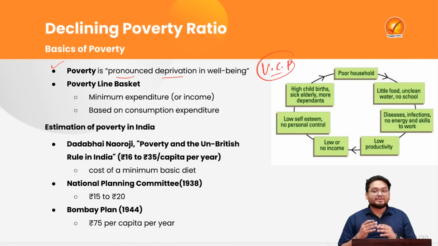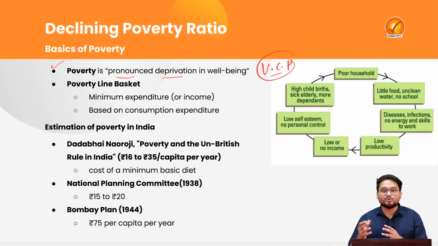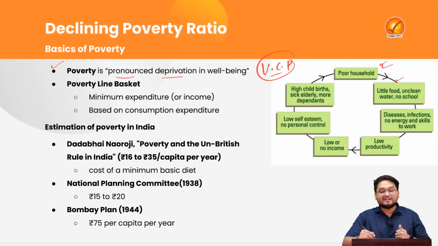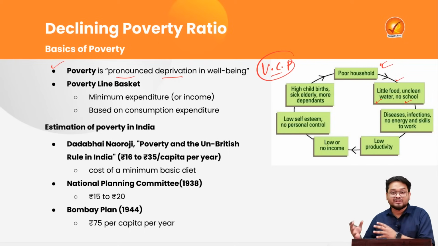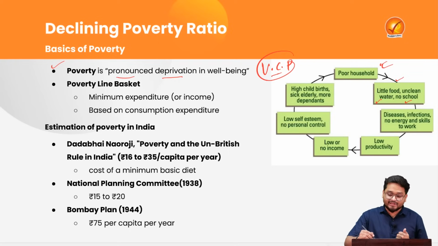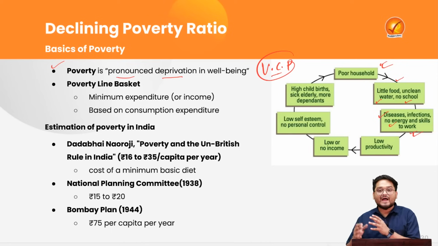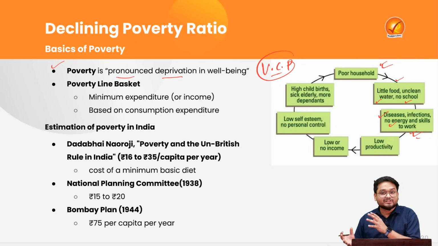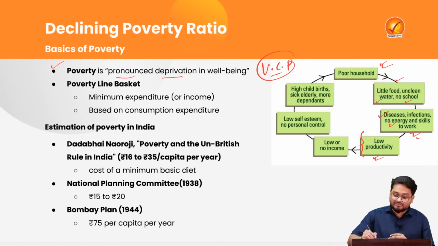See, we have to understand once an individual becomes poor, or say an individual is coming from a poor household, that means obviously that household is having little access to food and a high amount of unclean water and even less amount of educational health criterias. Now this will be breeding many diseases, infection, lack of energy and skills to actually gain employment in the near future. And this particular thing will be further leading to lower productivity of the individuals. Further lower productivity will be translating into low or little income of the individuals.